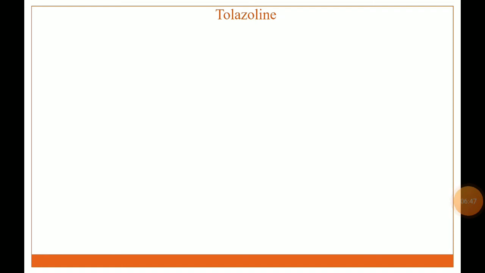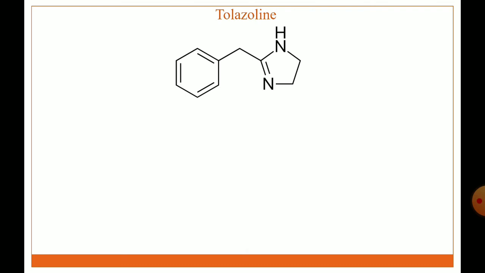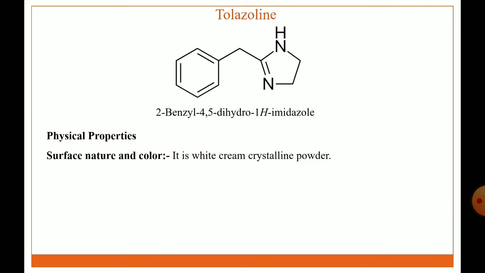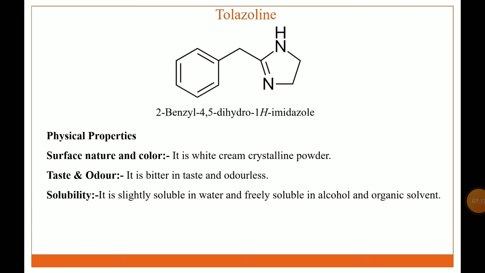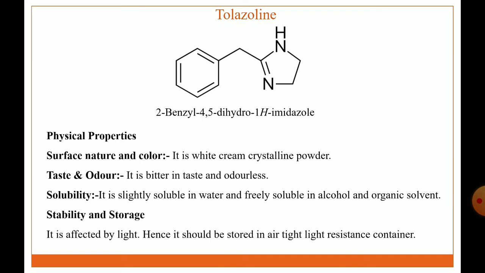Next adrenergic antagonist is tolazoline. The IUPAC name is 2-benzyl-4,5-dihydro-1H-imidazole. Physical properties: it is a white creamy crystalline powder, bitter in taste and odorless. Solubility: it is slightly soluble in water and freely soluble in alcohol and organic solvents. Storage and stability: it is affected by light, hence it should be stored in an airtight, light-resistant container.